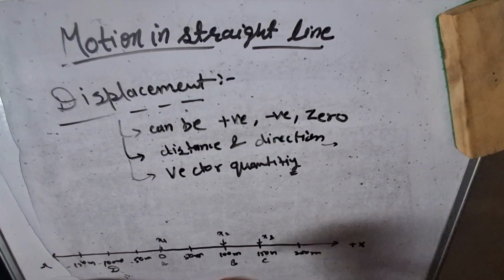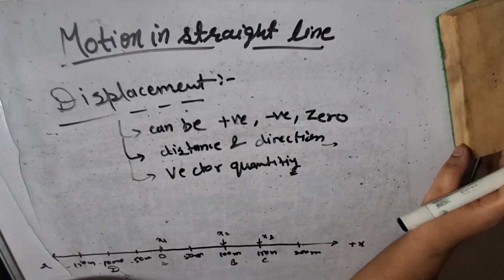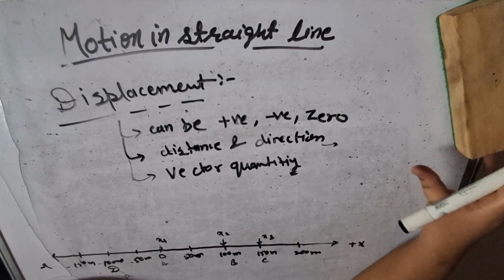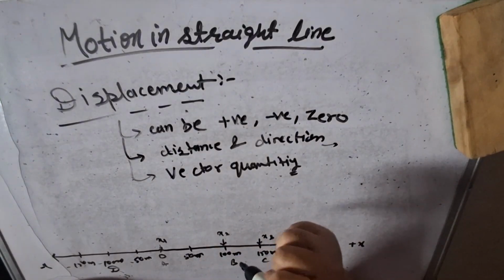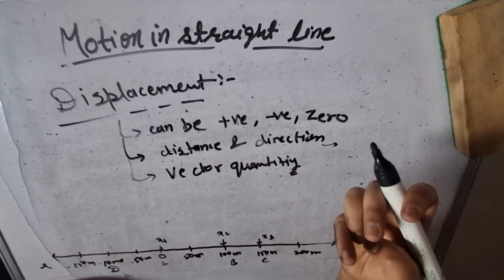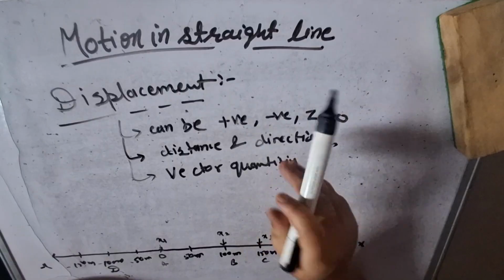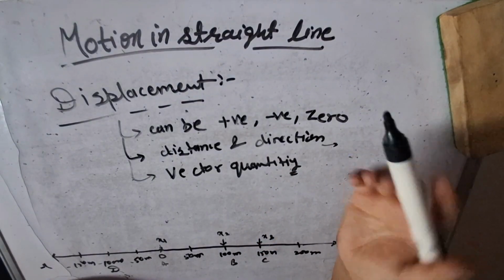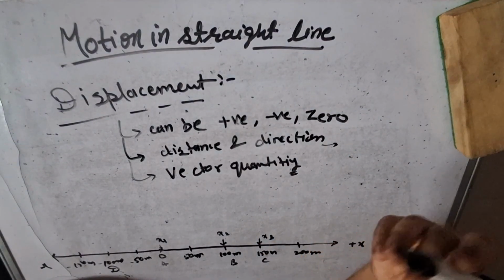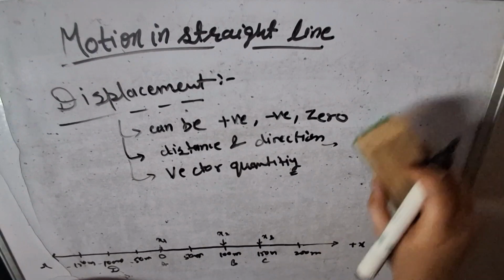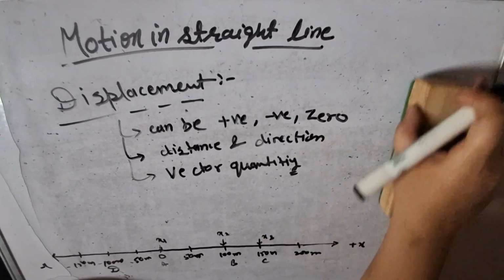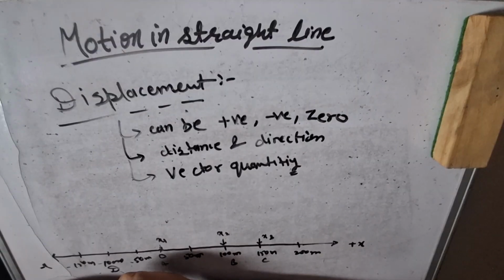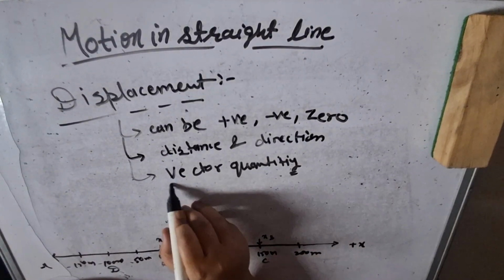Because we are observing the motion in a straight direction, we can't see the triangle rule in this example. In two-dimensional motion, we can clearly see the triangle rule and other qualities that can be observed from the vector. Okay, so basically displacement is a vector quantity.